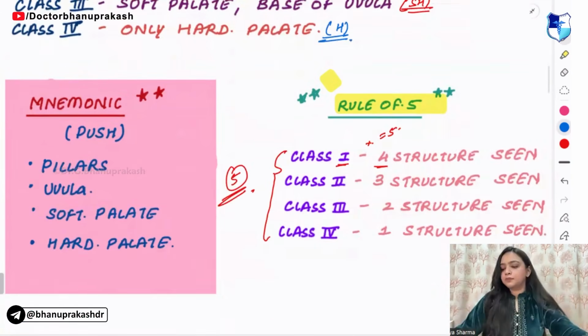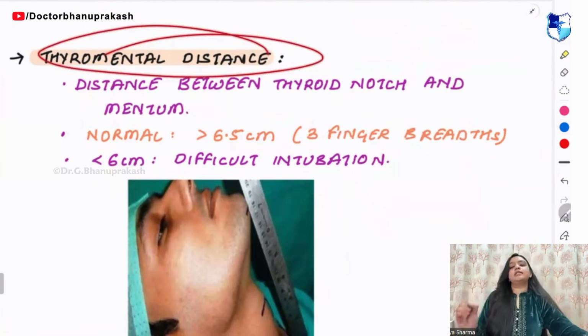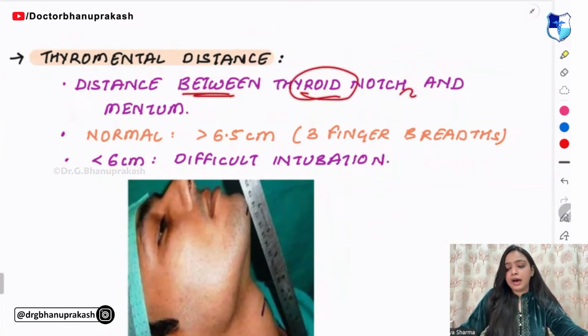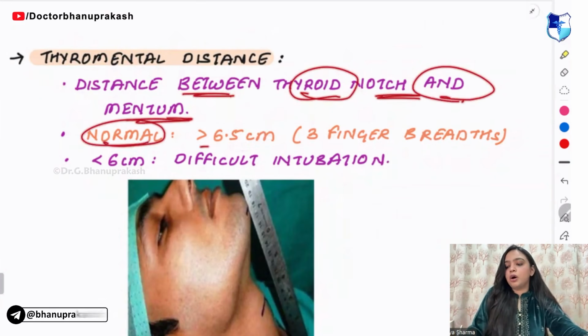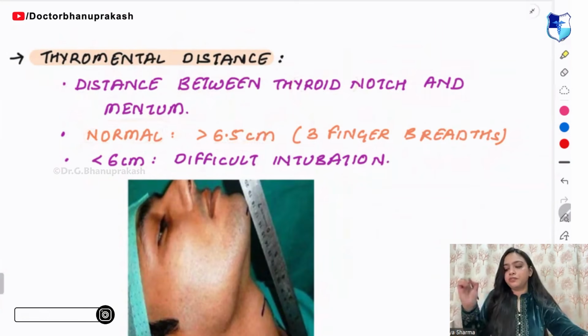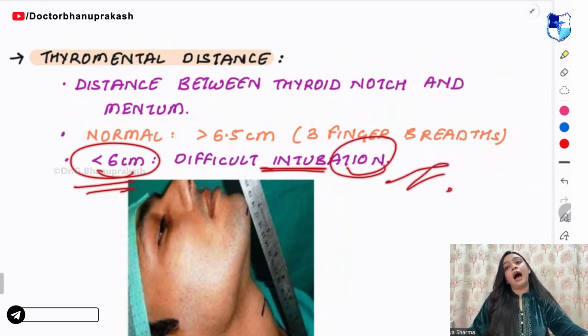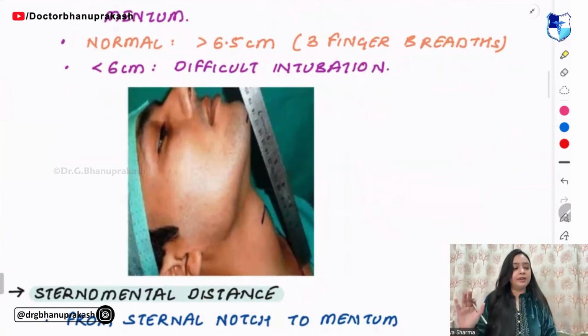Okay. Next you have something called the thyromental distance. Now, what is thyromental distance? The name itself suggests that it is the distance between the thyroid notch and the mentum. What is the normal distance? The normal distance is more than 6.5 centimeters. And if it is less than 6 centimeters, this indicates that we will have difficulty in intubation.